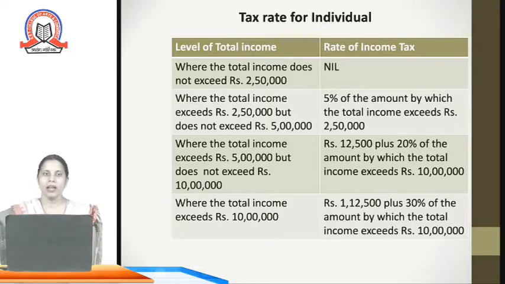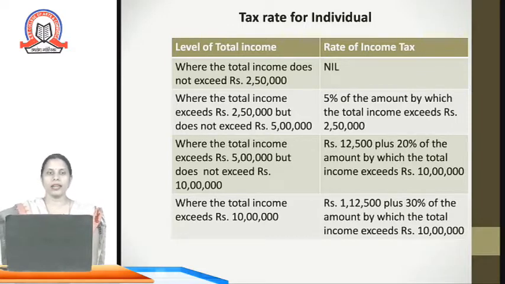liability. Level of income, as far as the income tax is considered, while computing the income tax of the individual, slab rates are considered. That is, as the income increases, the income is divided into different progressive slabs, and as the income increases, the tax rate also increases. That's the reason income tax is called a progressive tax.